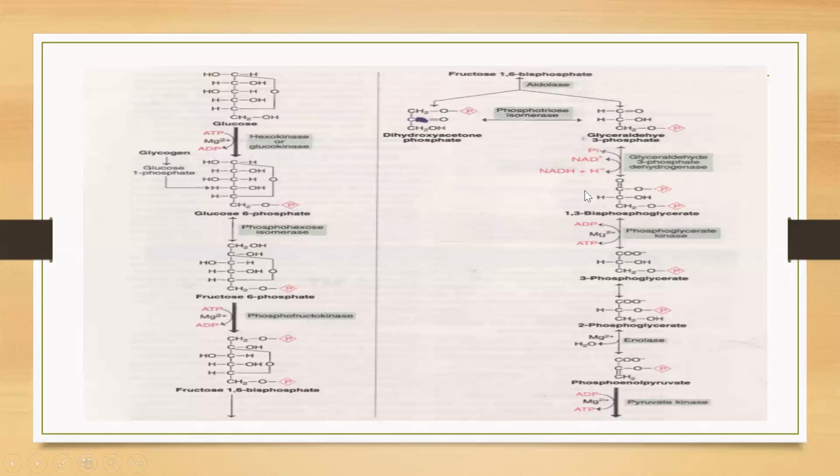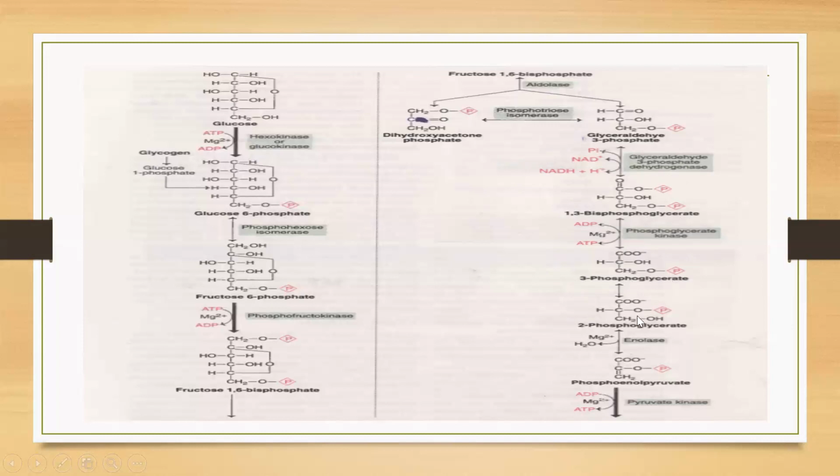So here 2 NADH molecules are produced, and from 1 NADH molecule we get 3 ATP molecules. So at this step we can say that 6 ATP molecules are formed from the enzyme glyceraldehyde 3-phosphate dehydrogenase. Now, the second step, after 1,3-biphosphoglycerate, we get the formation of 3-phosphoglycerate. Here the enzyme used is the phosphoglycerate kinase, and at this step also ATP molecules are formed, and here also we can say 2 ATP molecules are formed because 2 glyceraldehyde 3-phosphates are there.